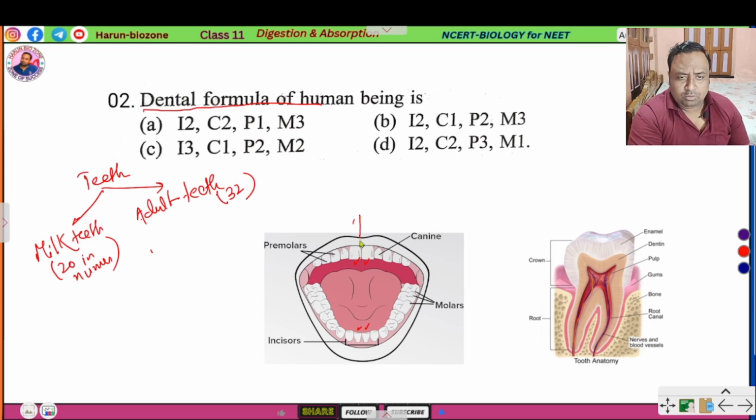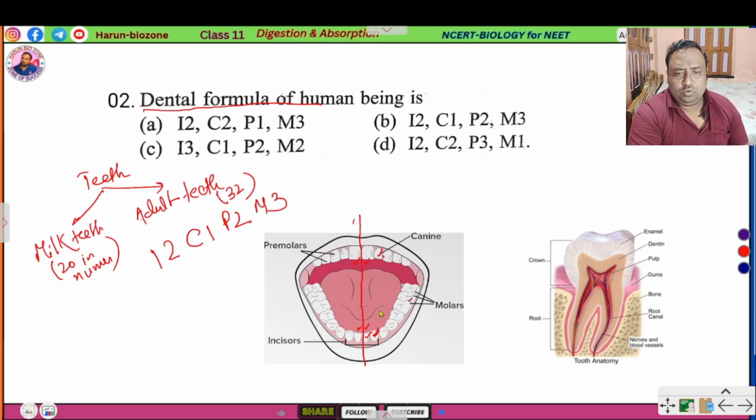If you part the mouth into sections, there is incisor 2, canine 1, premolar 2 and molar 3.